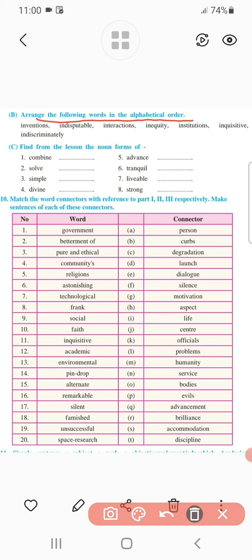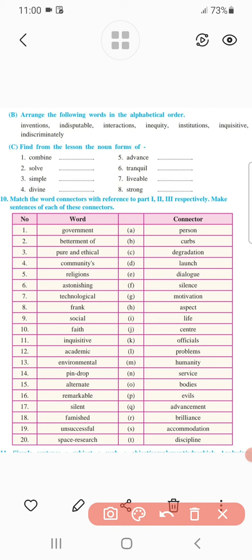Now, what is meant by alphabetical order? You already know. Generally, the words in the dictionary are arranged in alphabetical order. The words beginning with A are arranged first, then B, C, in this order. Similarly, here certain words are given, and we have to arrange them in alphabetical order. You might have already attempted this type of question, so I don't think it is too difficult an activity, and you can complete it at home.